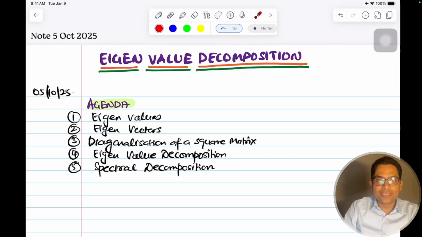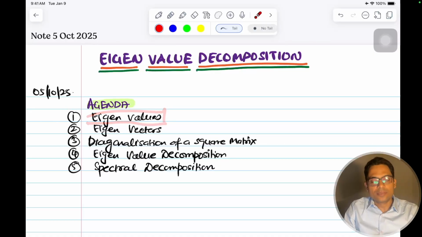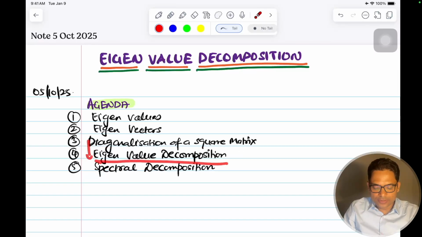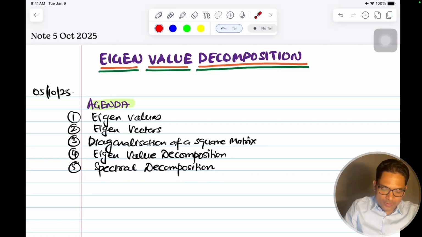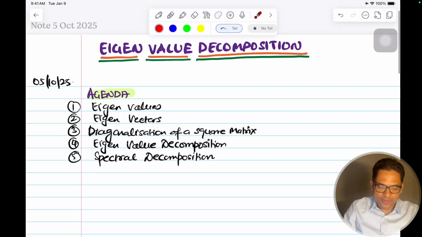Okay, so let's set up the agenda first. We'll discuss eigenvalues, eigenvectors, diagonalization of a square matrix, and then eigenvalue decomposition, and after that we'll see a special case, that is spectral decomposition. Okay, so this is what we are going to cover. So let's begin with the first thing first.